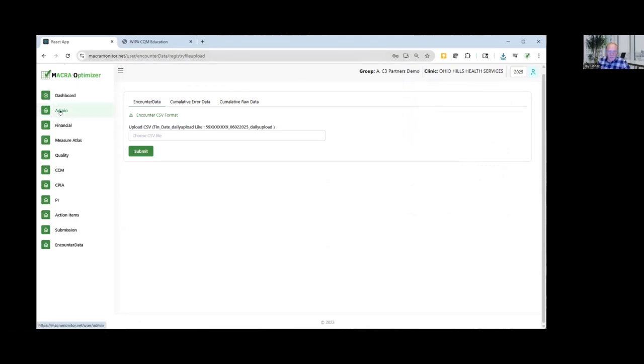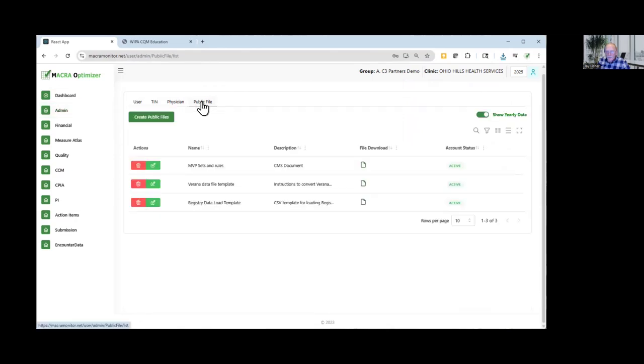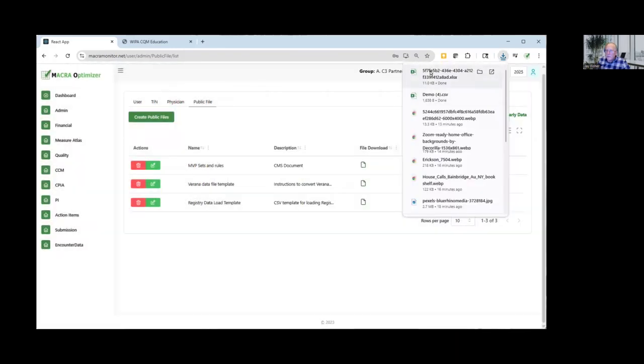If you click on Admin and Public File, there'll be several different file formats here. There are several different files that you can download that have information. The one that's going to be most interesting to you is the one that says Registry Data Load Template. I'm going to click on the file download link here, and then I'm going to click into the file.